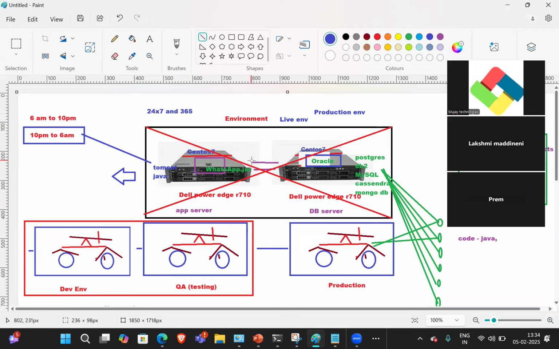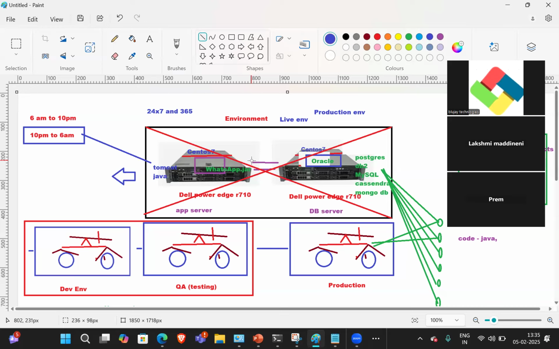So the cost of these servers is something like 20 lakhs per year. For the development and QA environments, we don't need this many servers, because QA and dev people are below 5 people already working on the project, right?